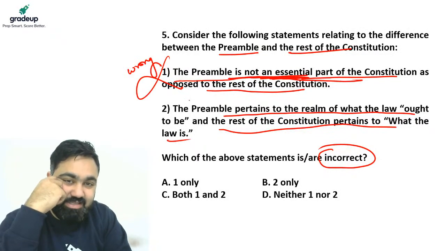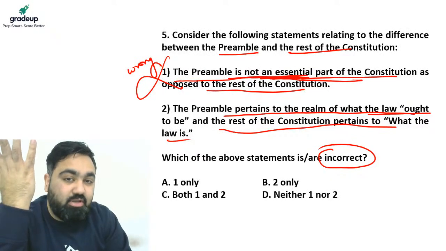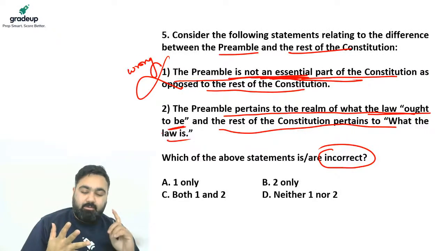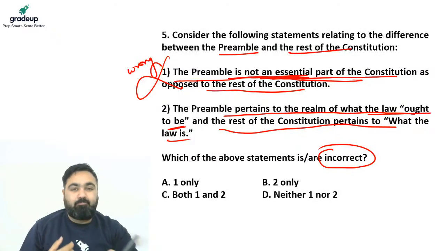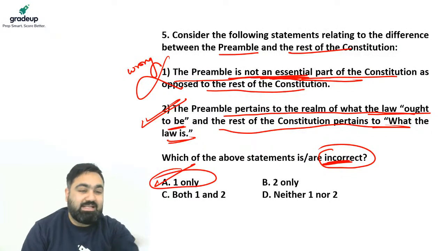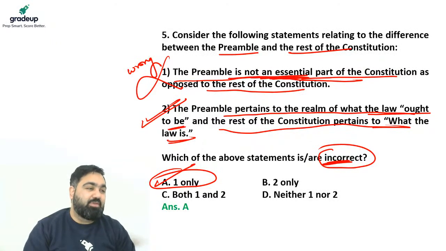This is incorrect. Second, preamble tells what the law ought to be, how the law will be made, like secular, democratic, republican, and the rest of the constitution tells what the law is. This is absolutely correct. You have to tell the incorrect one, and that is why the incorrect one is A. One only is incorrect. A should be the answer.